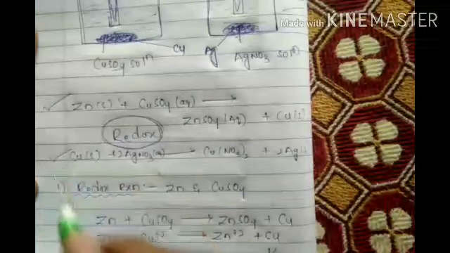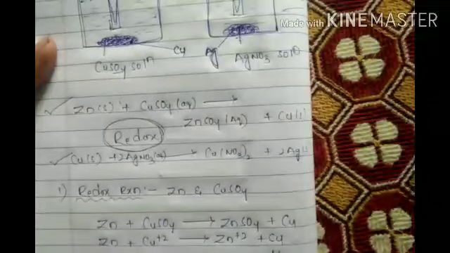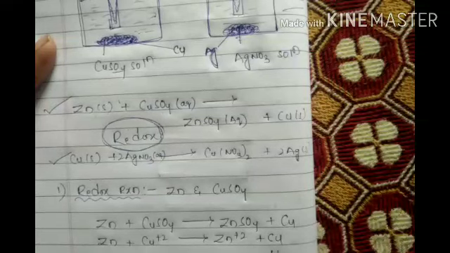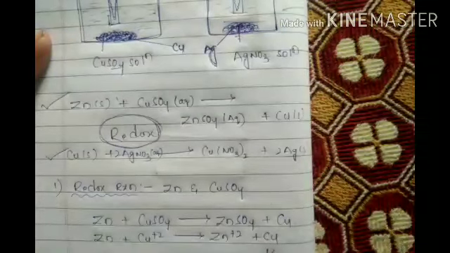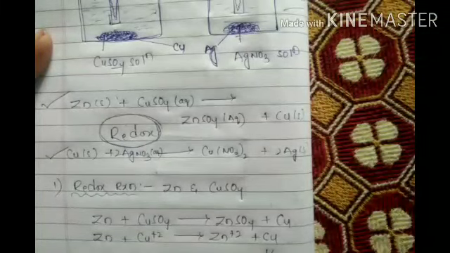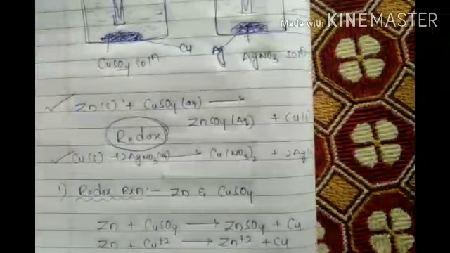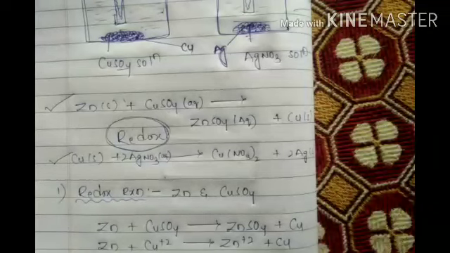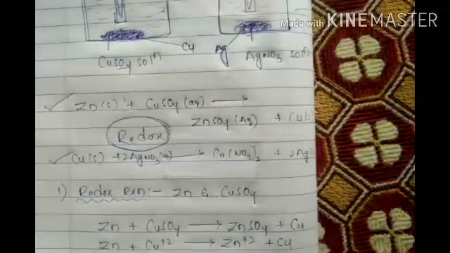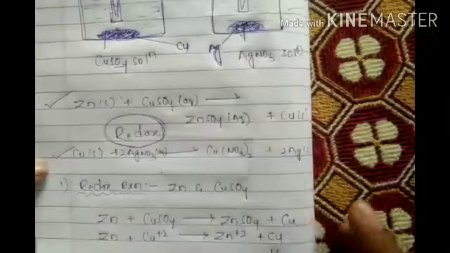Now do the second one. Now Cu and Ag, what is going on? Where oxidation is going on and where reduction is going on, we have to know. Okay? We can call them half cells and reduction couples. Now we'll go to the next, one minute.